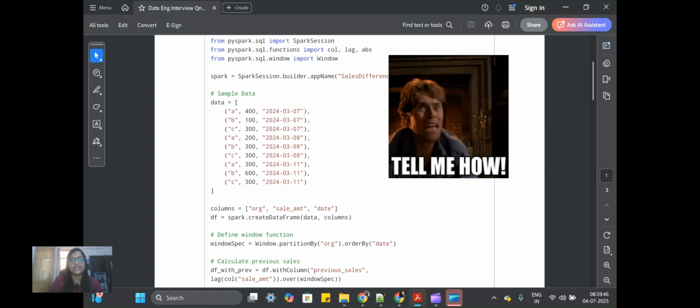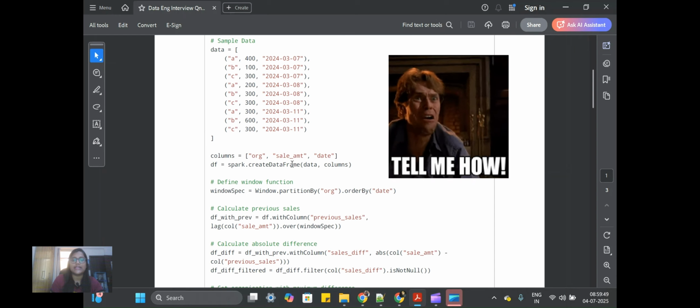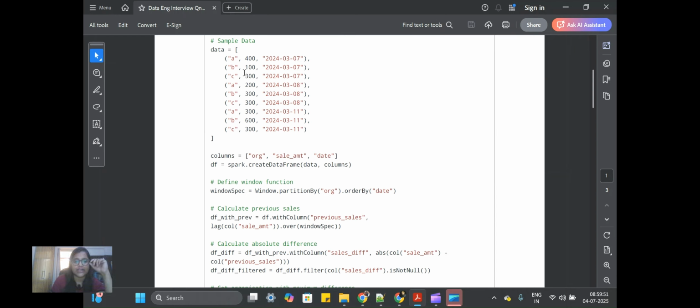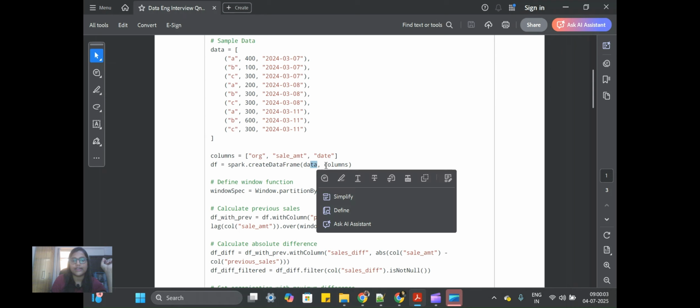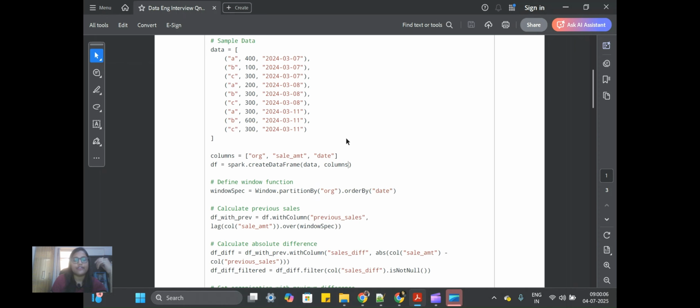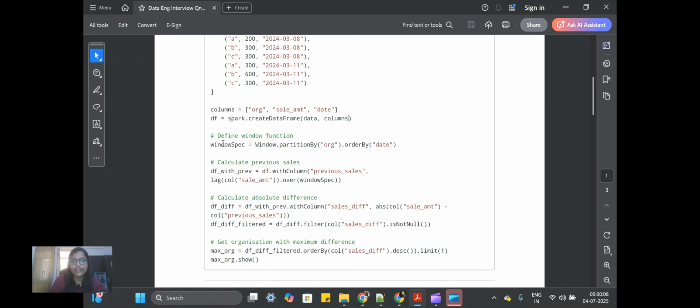The solution I went through: we had the data with columns like organization, sales amount, and date, and you first need to change the data into a data frame. So spark.createDataFrame with data and then columns, and then I defined a window function. There are many approaches, but it's good practice to go with the window partitionBy function. Always use rank and the like. So Window.partitionBy organization.